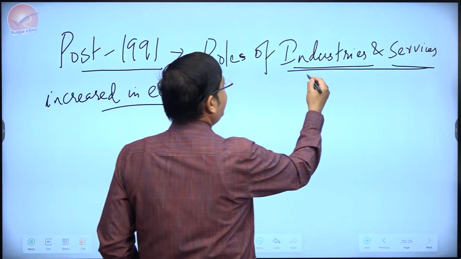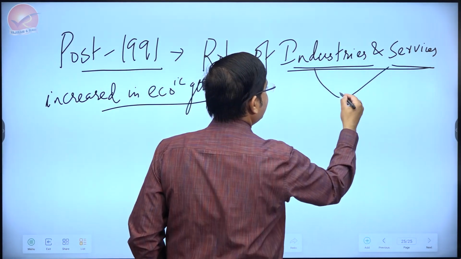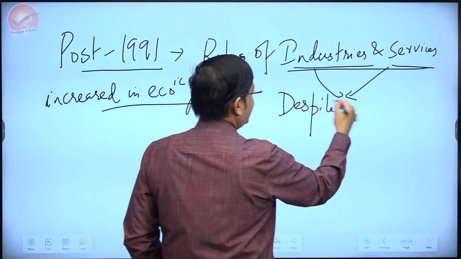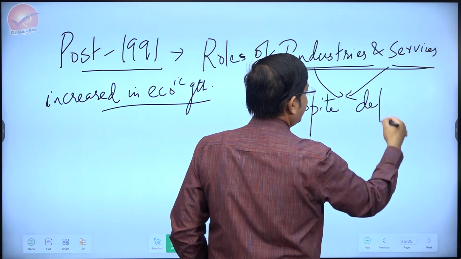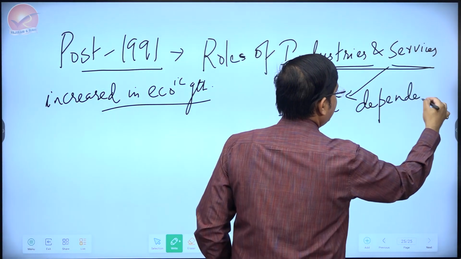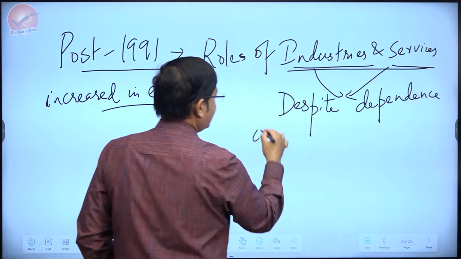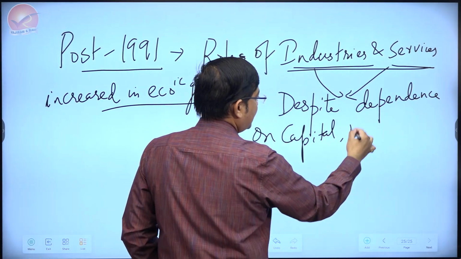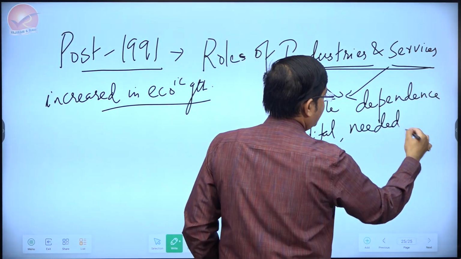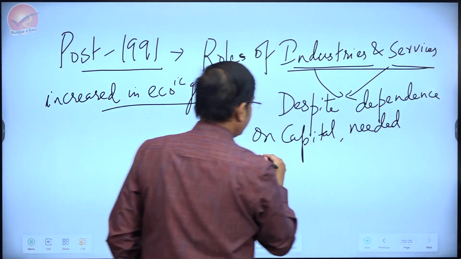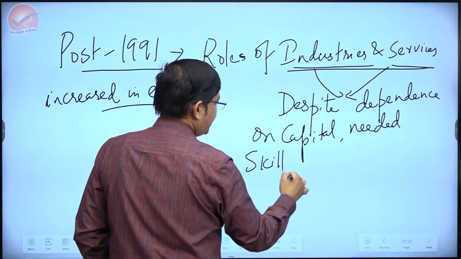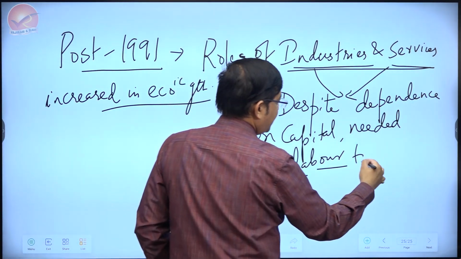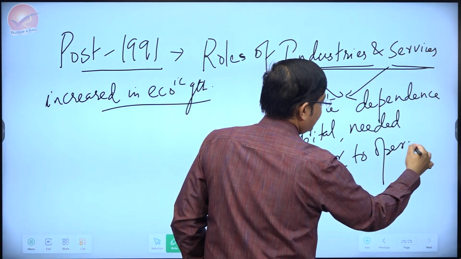But at the same time, both industries and services, despite dependence on capital, needed skilled labor to operate capital.